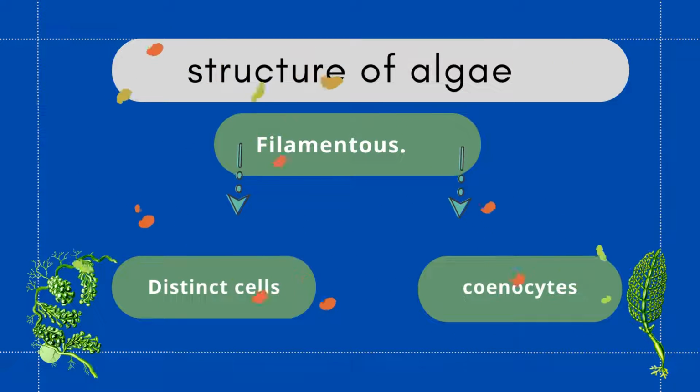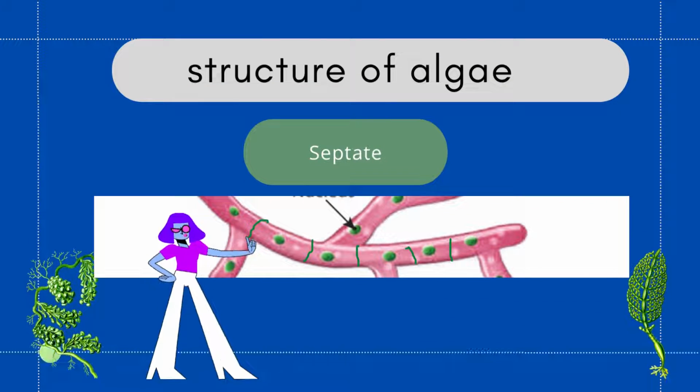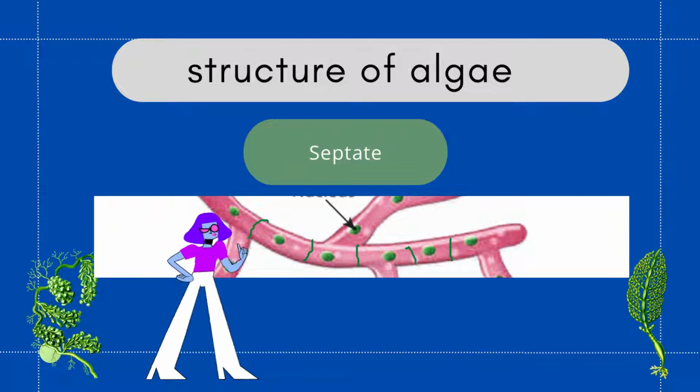These filaments consist of distinct cells or coenocytes, which are aseptate. Just to clear the concept, here the diagram of septate hyphae is present. Septate hyphae are not present in algae. Septate hyphae mean hyphae have nuclei separated by cross walls, as you can see here. But in algae, septate hyphae are not present. Aseptate hyphae, that is coenocytes, are present.